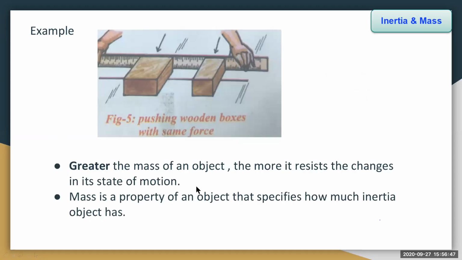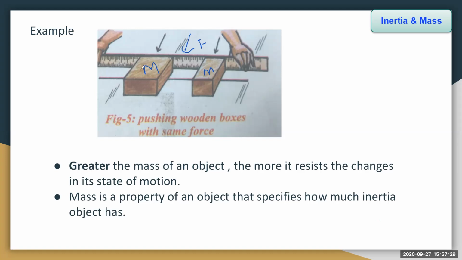Here we see the example of inertia and mass. Now we are seeing in the picture two wooden blocks of different masses. They are kept on the horizontal floor. We see the line there. Now we are pushing the wooden boxes with the same force, applying it at a time. Now we see the two blocks are moving at a time. Which block moves fast? Yes, smaller mass moves fast.